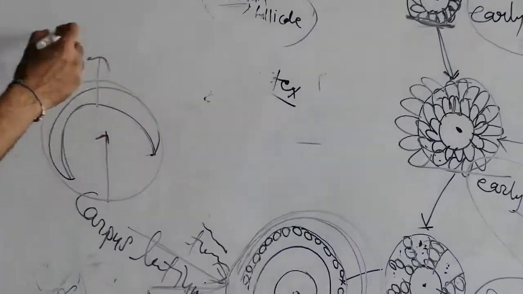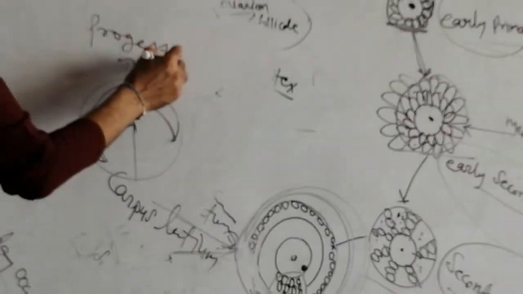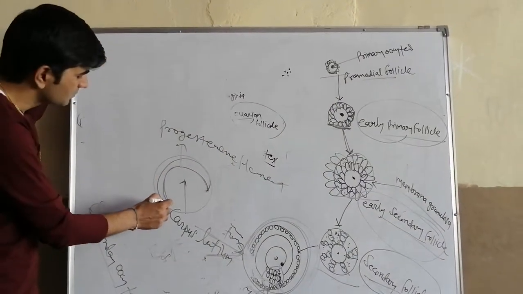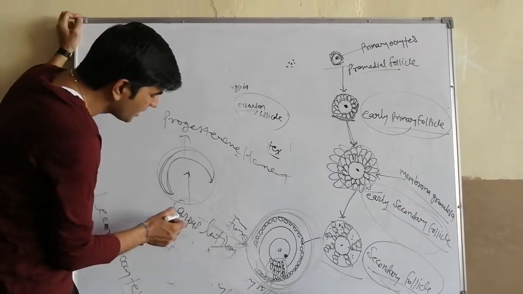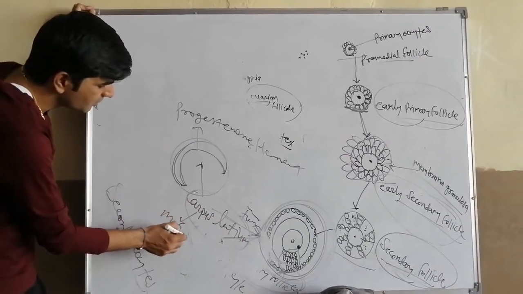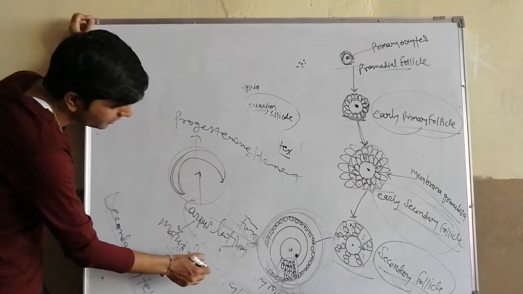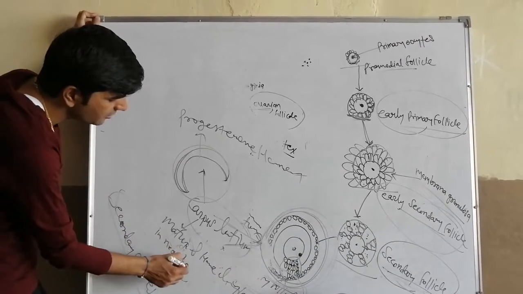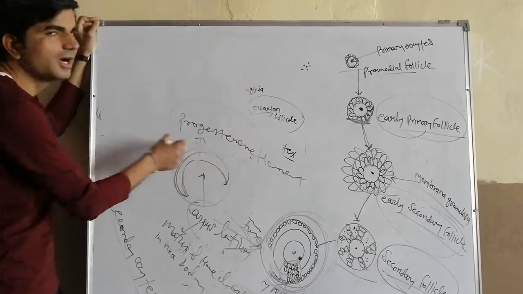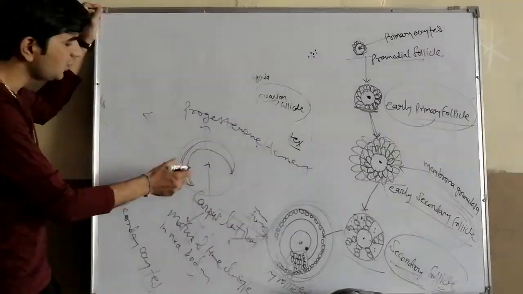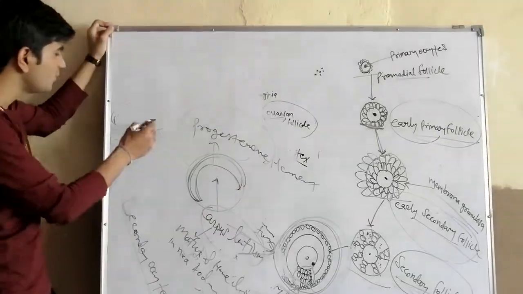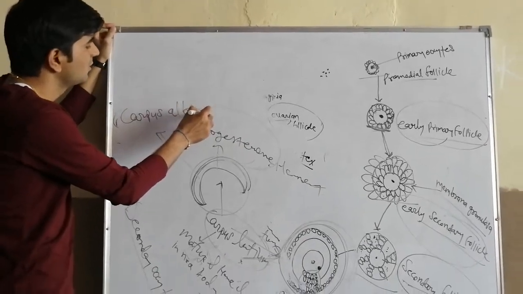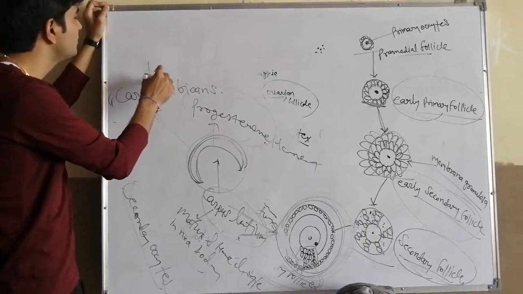This structure is responsible for the release of the progesterone hormone. Then this corpus luteum becomes mature and grows larger over the next 10 days and releases progesterone hormone. After the 10 days, this corpus luteum is converted into the corpus albicans, after degeneration and shrinkage.